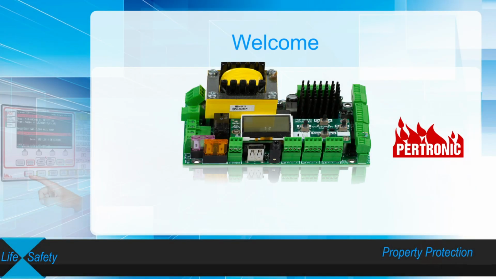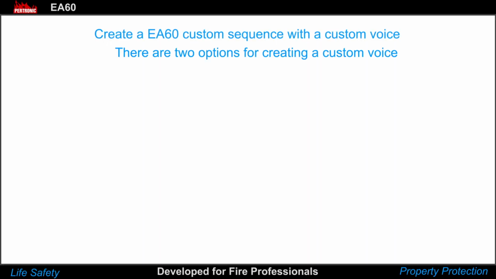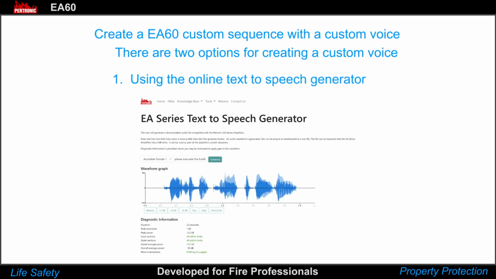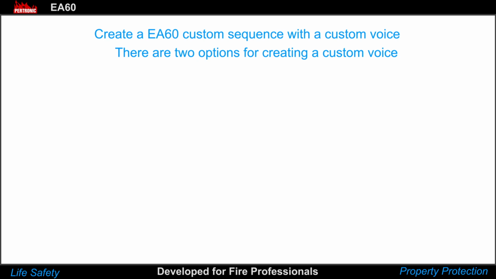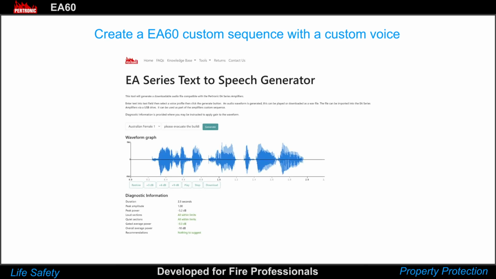Welcome! In this training video, we will demonstrate how to create an EA60 custom sequence with a custom voice. There are two options for creating a custom voice: using the online text-to-speech generator, or recording the voice using a microphone. We will be demonstrating the online text-to-speech generator in this video.